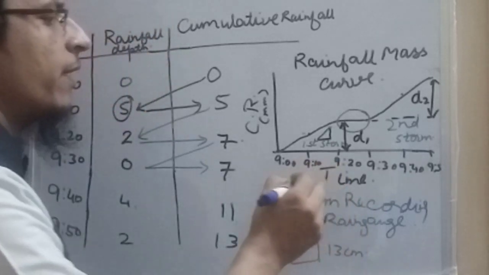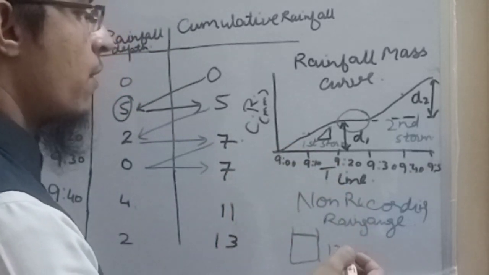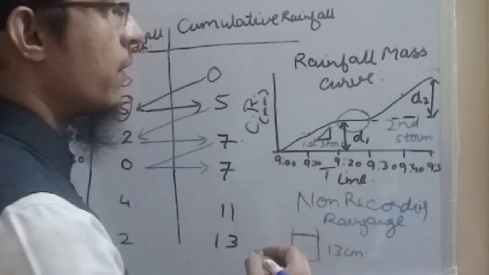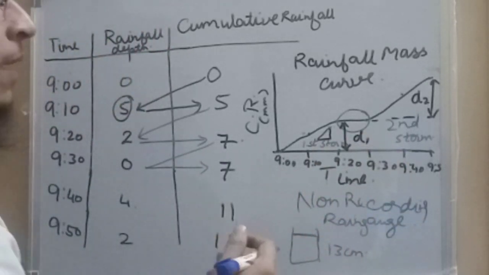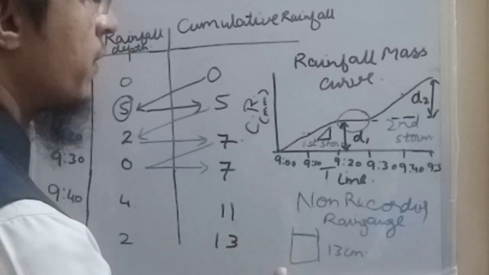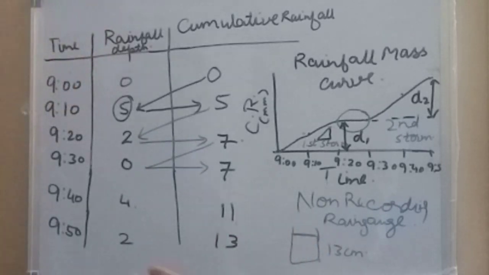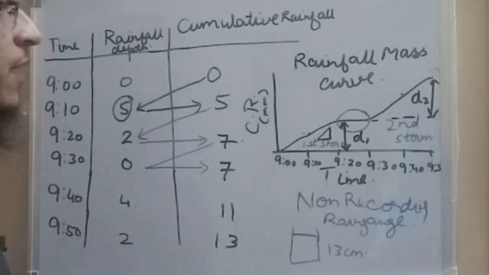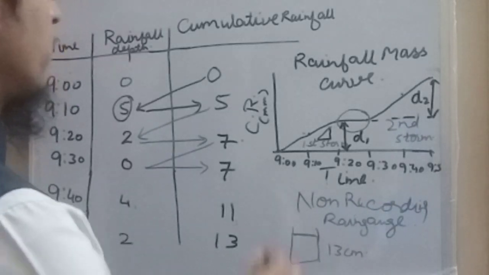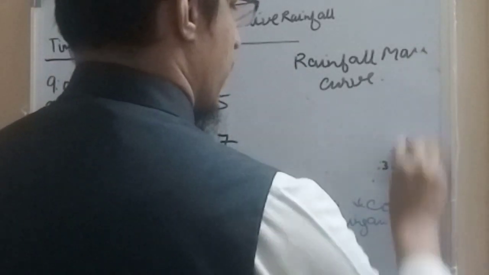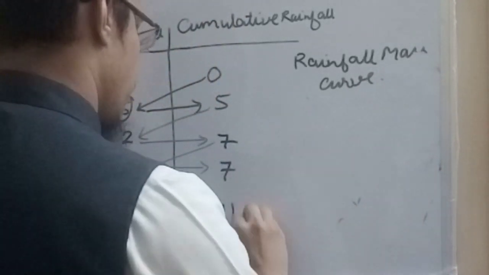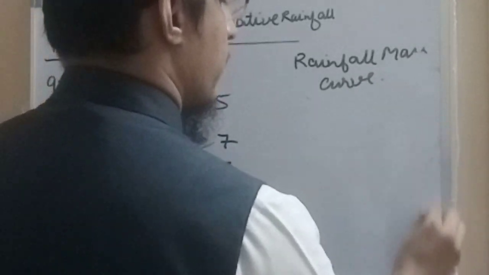No information will be given on what was the duration of the first storm, what was the intensity of the first storm, what was the intensity of the second storm, was there any gap between them, for what duration the rainfall has occurred. This information will be missing in the case of non-recording rain gauges. So we have an advantage with recording rain gauges, that we are able to measure the intensity and the characteristics of rainfall. Now we will discuss the rainfall hyetograph, how to draw it. From the same data we can continue for the rainfall hyetograph.